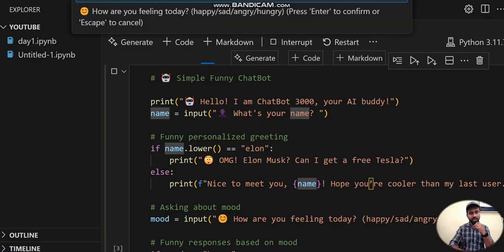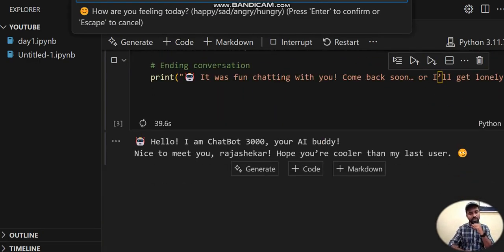So then it is giving something good. So nice to meet you, Rajshekhar. Hope you are cooler than my last user. So this is telling like AI is interacting with previously someone else.